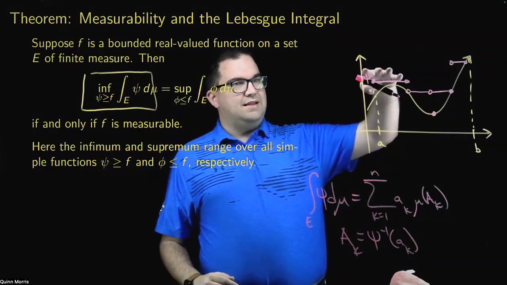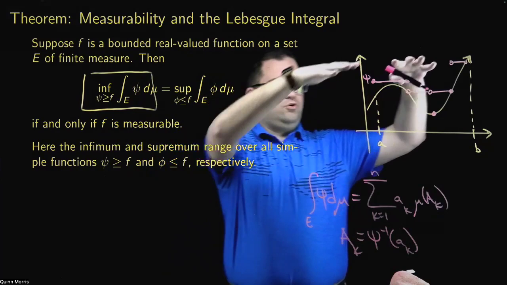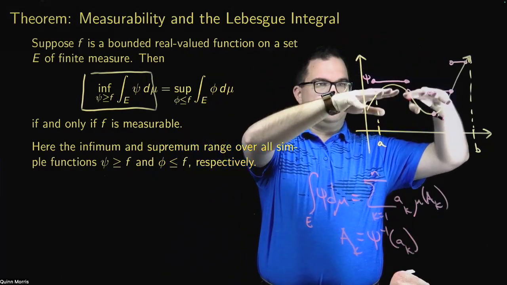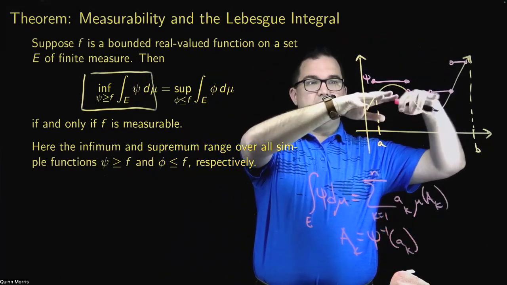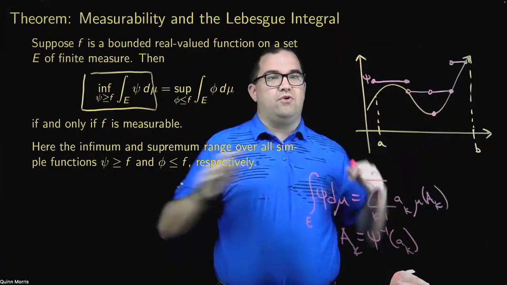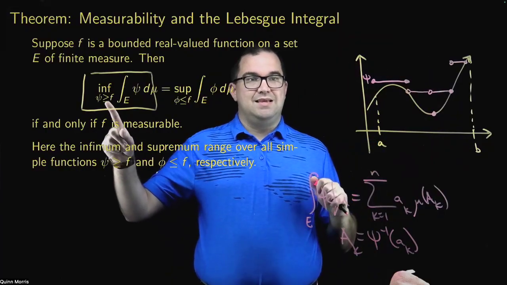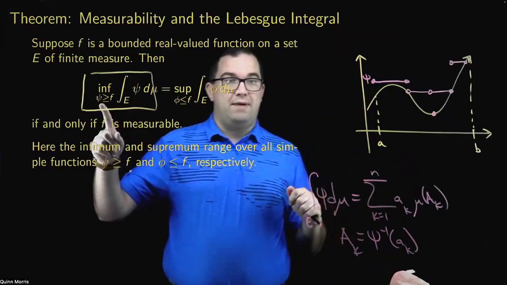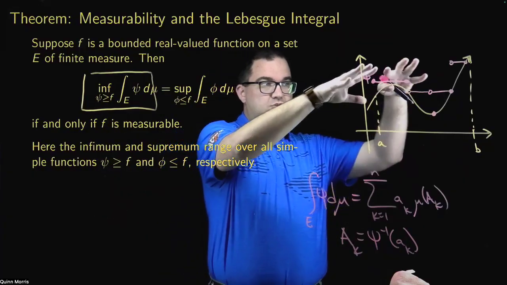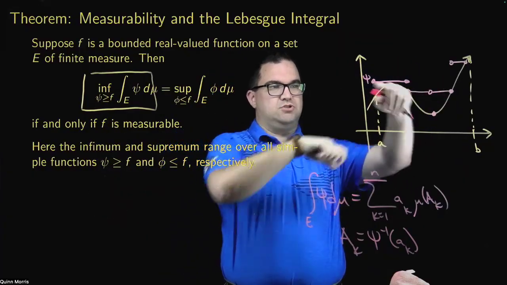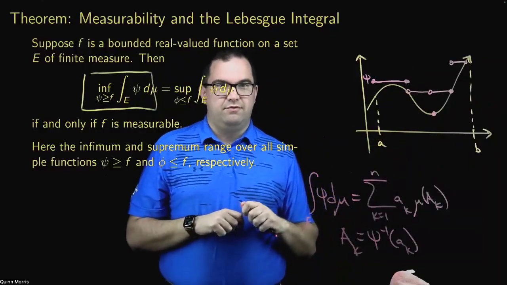So one way to think of it is that you want to think about simple functions that are getting closer and closer to f, but they're coming from above. So all the integrals are going to be overestimates, but you want to get the greatest lower bound of that set. That should sort of tell you how these simple functions are settling down to approximate f.